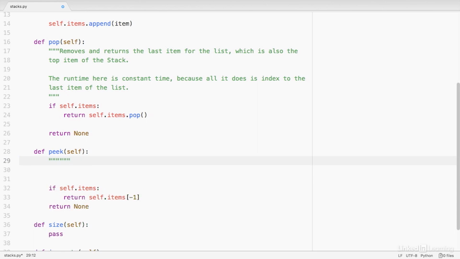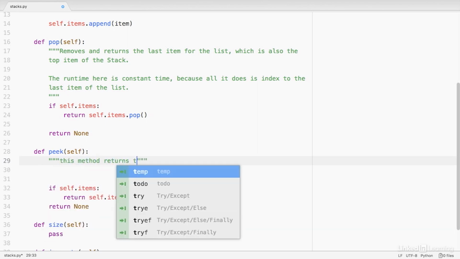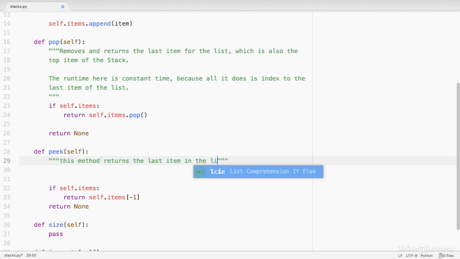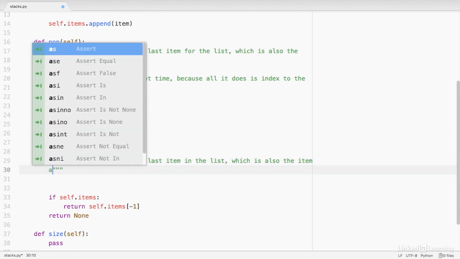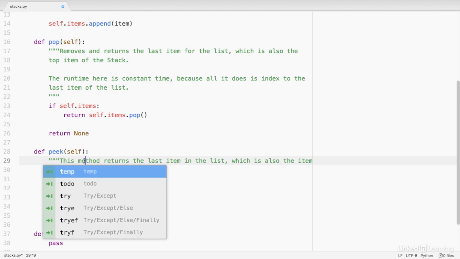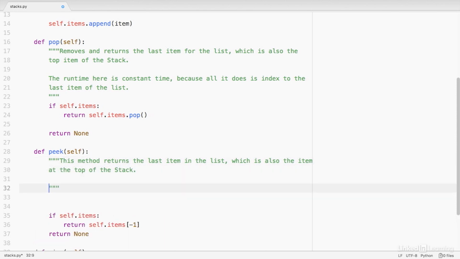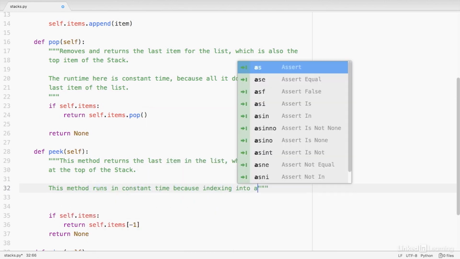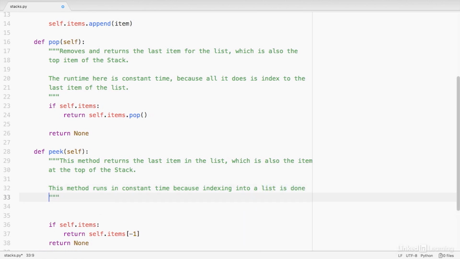All right, so this method returns the last item in the list, which is also the item at the top of the stack. Clean up my capitalization here. There we go. And let's make a note about the runtime. So again, since all we're really doing is indexing into a list, and we know that indexing into a list is done in constant time, that's the only thing we need to say here. So this method runs in constant time because indexing into a list is done in constant time.